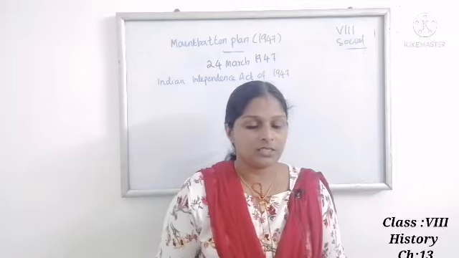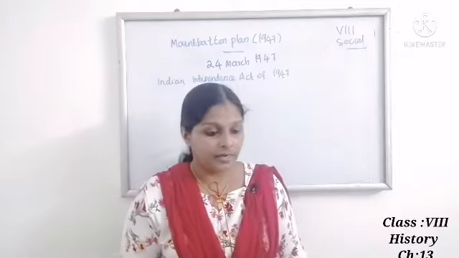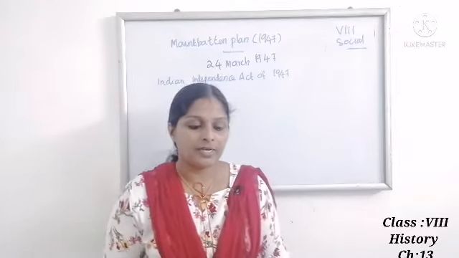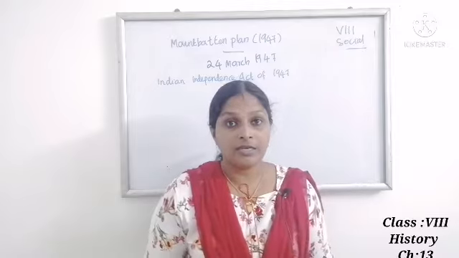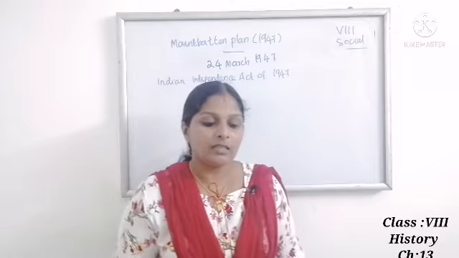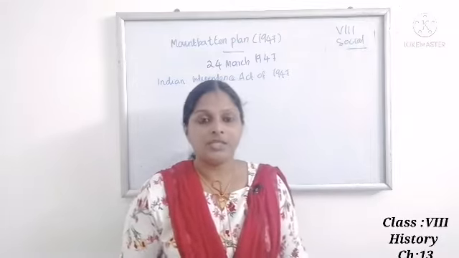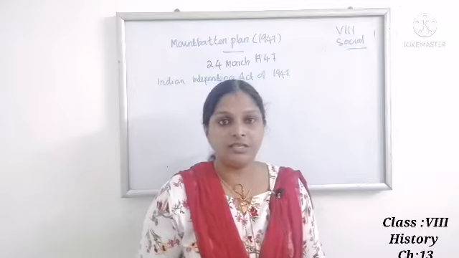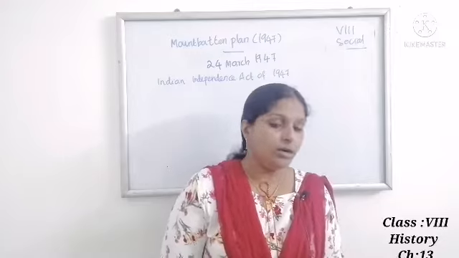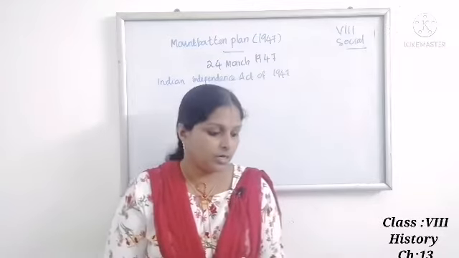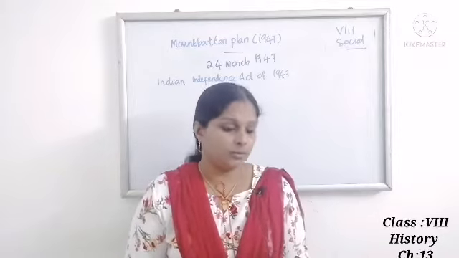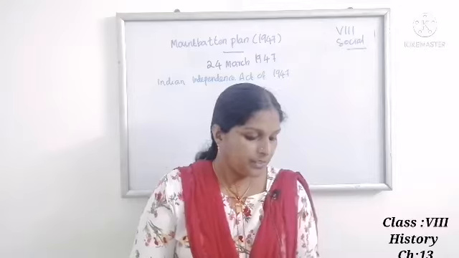Third one, Dandi March. When did the Dandi March happen? 1930. Next one, Poona Pact. The Poona Pact was signed between Gandhiji and Ambedkar in the year 1932. Next one, Gandhi-Irwin Pact. Gandhiji and Irwin signed a pact in the year 1931. So these are the main textual questions. You can write this in your textbook itself. And next you have to do 2 textual questions from section D.